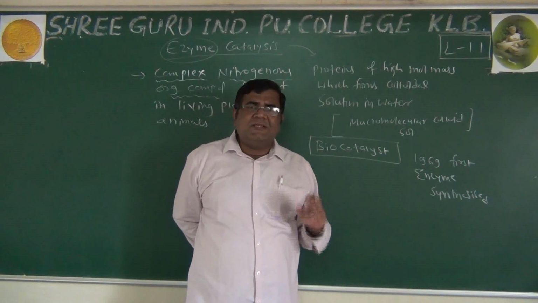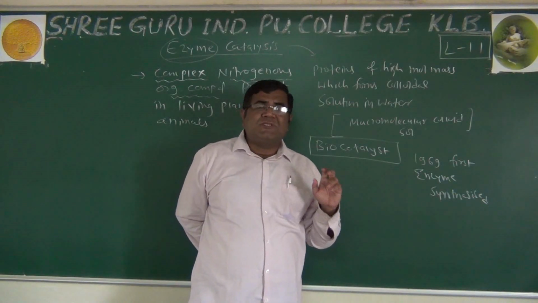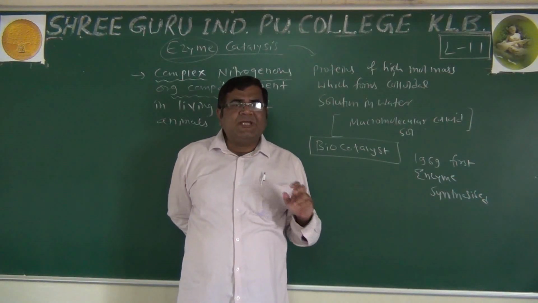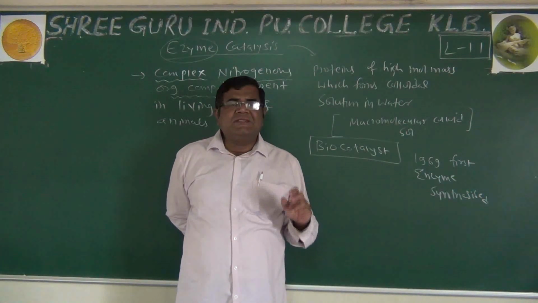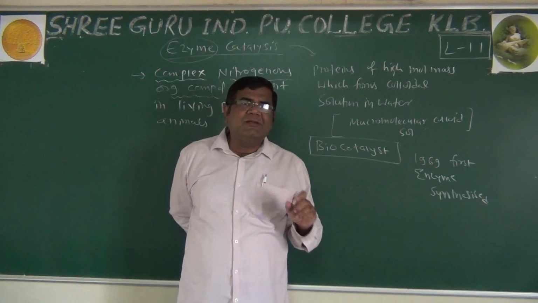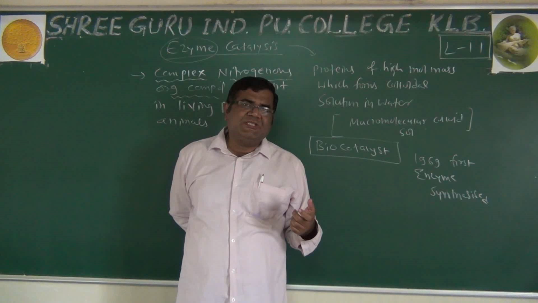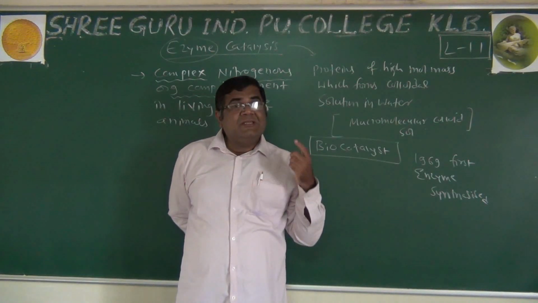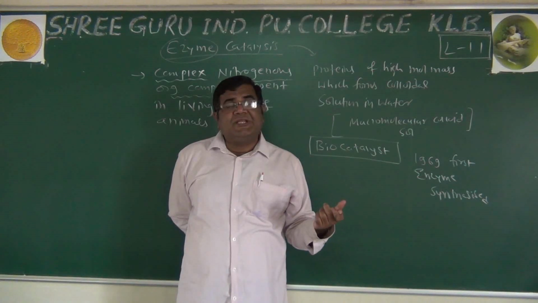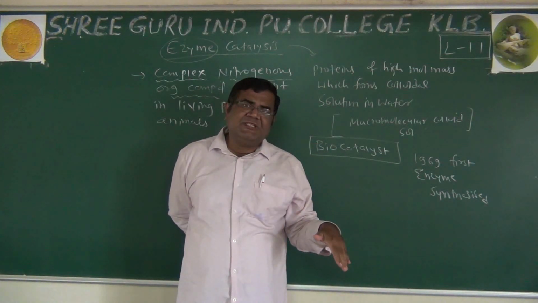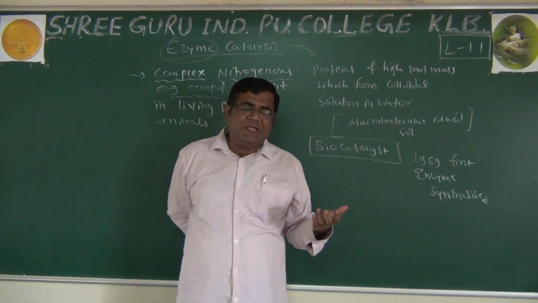It is said that if the process of digestion in human beings had to take place without enzymes, a single meal would take 50 years to digest. So enzymes increase the rate of reaction to a great extent. Why? Because they decrease the activation energy needed for the reaction.